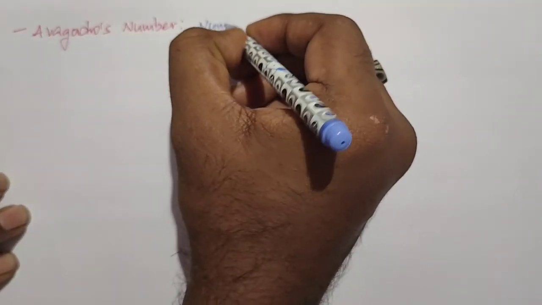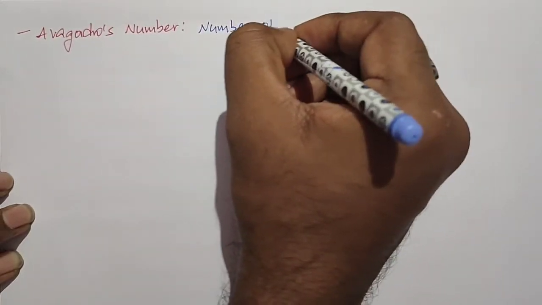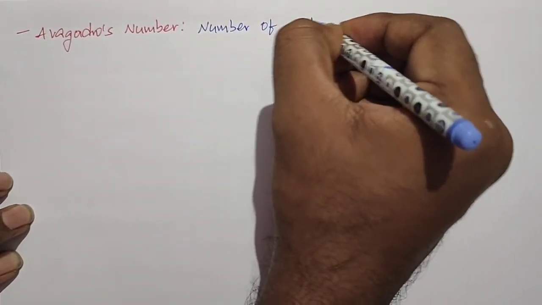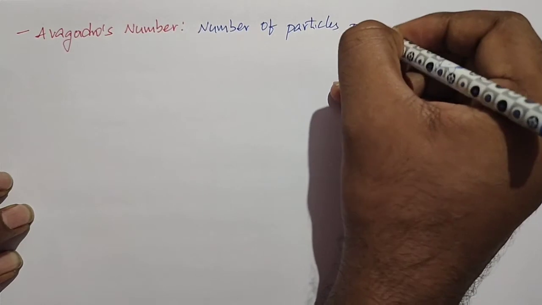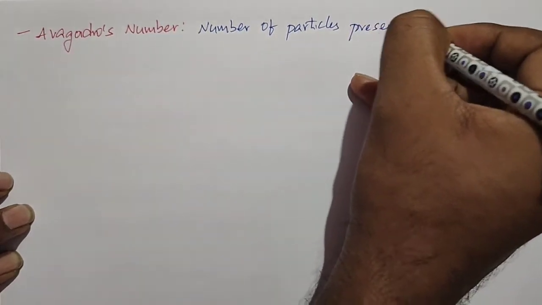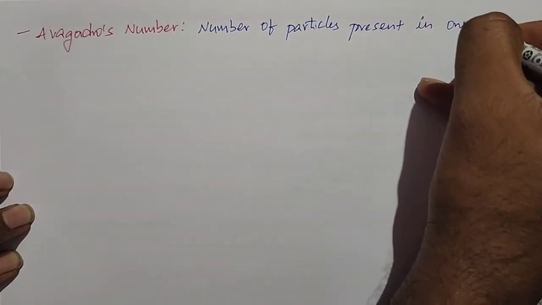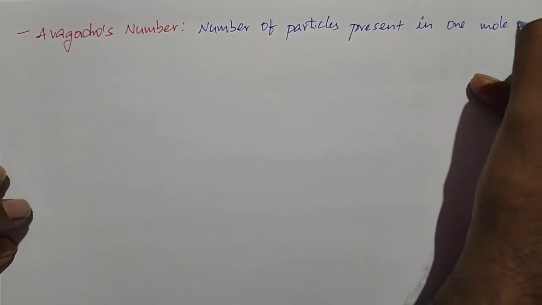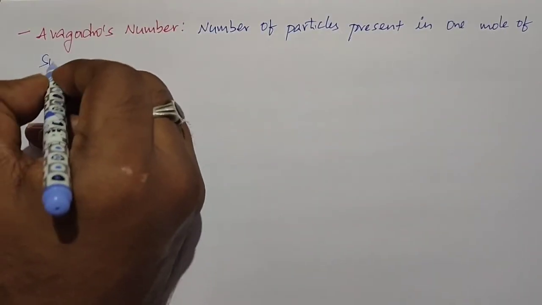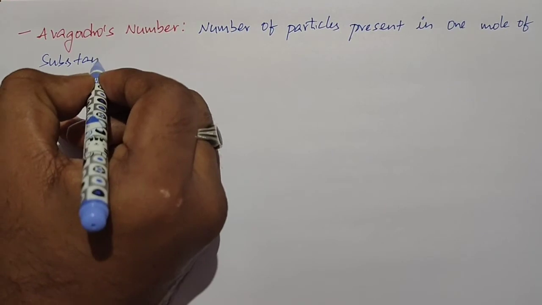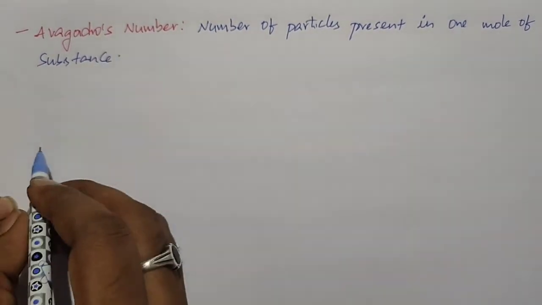What is the number of particles present in 1 mole of substance? It is called Avogadro's number.